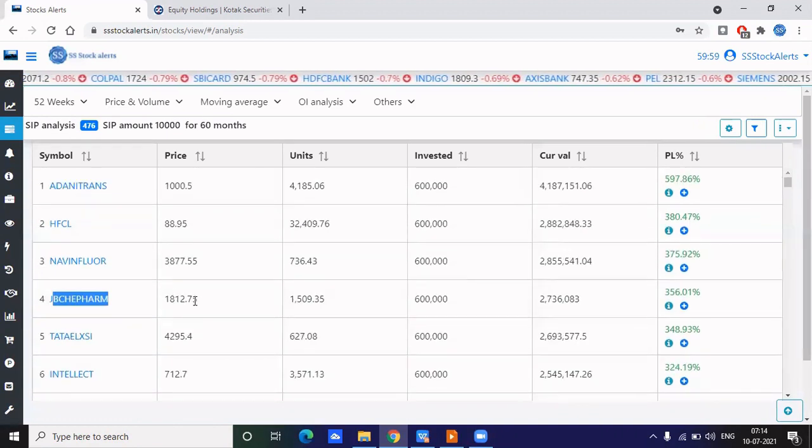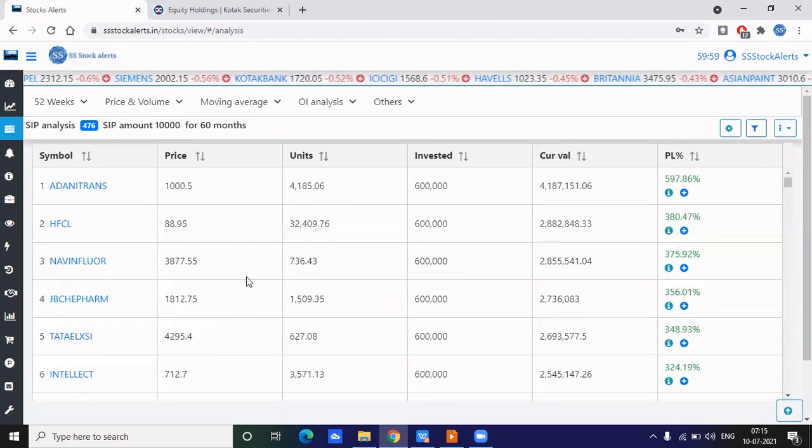So the first characteristic we should look at is what return it has given for the last 5 years. I'm checking the last 5 years because if you are checking the last 1 to 6 months or 1 year, there may be good performance for that stock, but if it appears for the last 5 years, it should be a good stock. If it is not a good one, definitely that stock will not appear here.